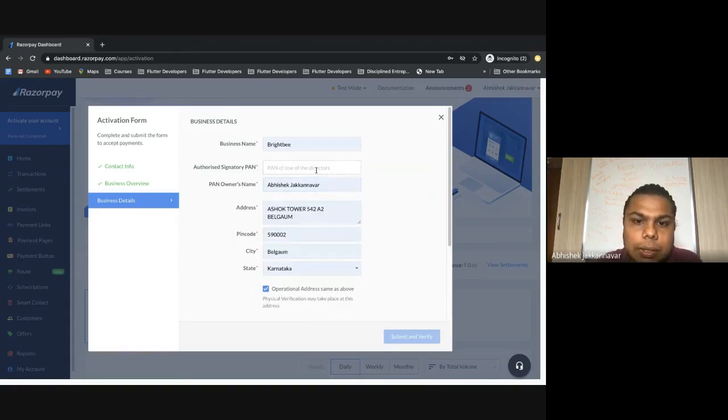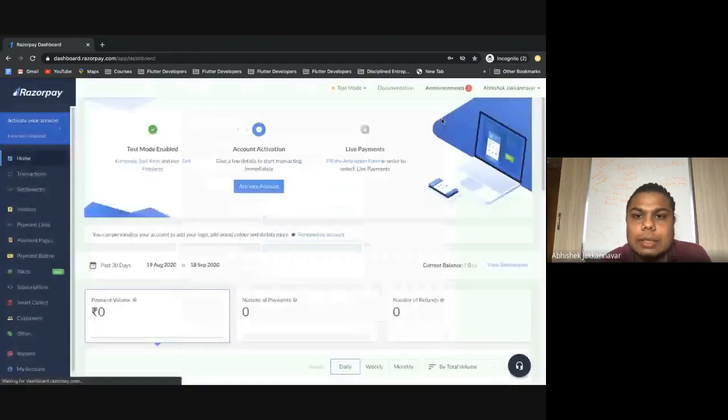And you have to enter your PAN card details here. You have a PAN card, and you just write your details here, then click on submit and verify. It may take up to 3 to 5 business days for the verification to take place. I'm not putting in my PAN because I already have an account here.